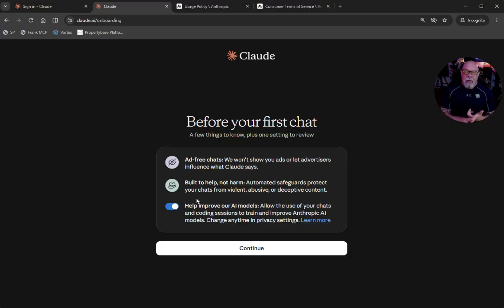OpenAI has ChatGPT. Anthropic has Claude. That's what we're on right now. Microsoft has one called Copilot. That's theirs. XAI has Grok, which is theirs. Meta or Facebook, they also have an AI system. So, there's a lot of choices. The ones that are running right at the top as of, where are we today? The 22nd of August 22nd, 2026. That's going to be Anthropic's Claude and OpenAI's ChatGPT.